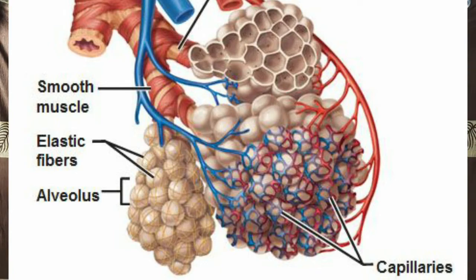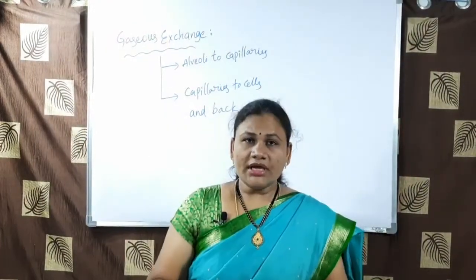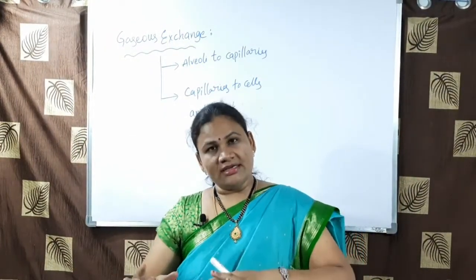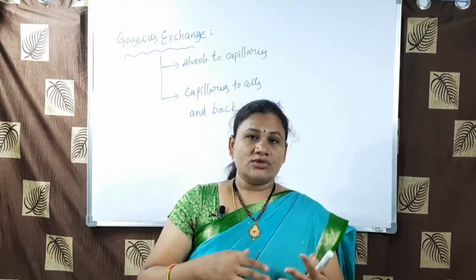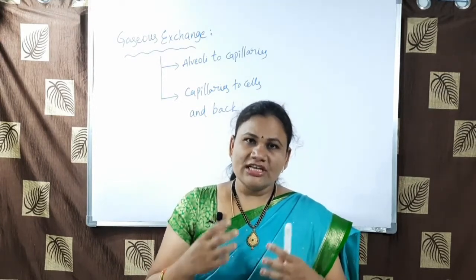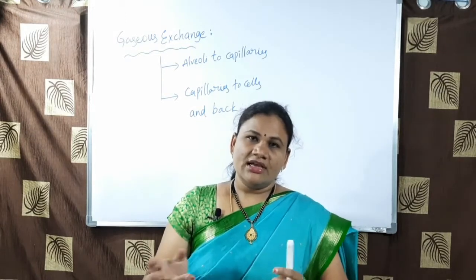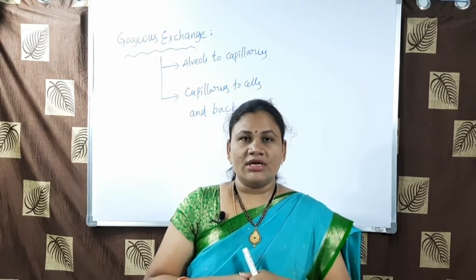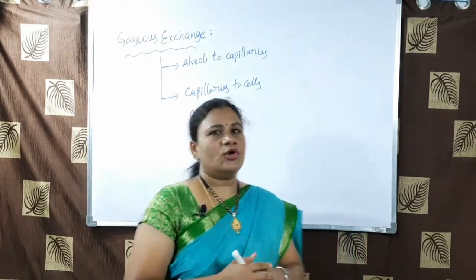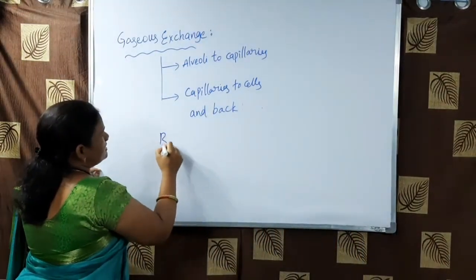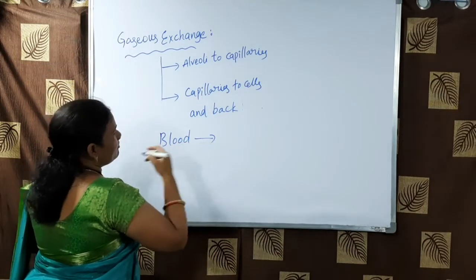Look at the figure carefully: minute structures and a thin, large network of blood capillaries. This complete structure is designed for gas exchange, a very well equipped structure. Okay, so whenever air enters into the blood, what changes happen? The air, in the sense, is oxygen. Whenever oxygen enters into the blood, immediately it mixes with the hemoglobin and forms oxyhemoglobin.